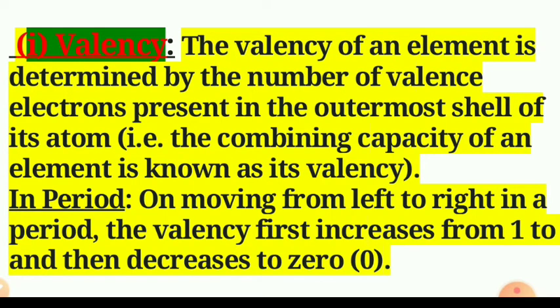Suppose we take the example of sodium. Its atomic number is 11, and its configuration is 2, 8, 1. Then magnesium, atomic number 12, is 2, 8, 2. For aluminium, 2, 8, 3.